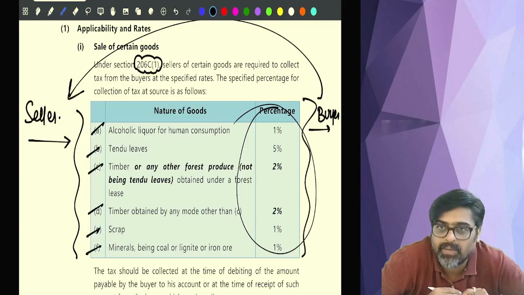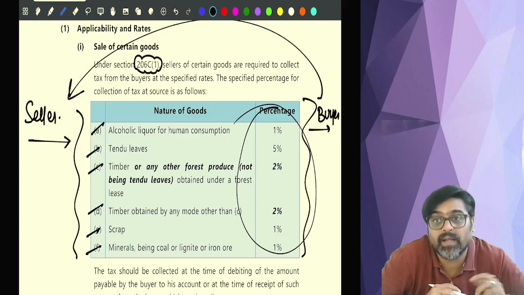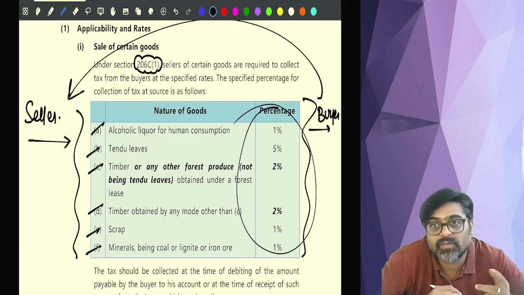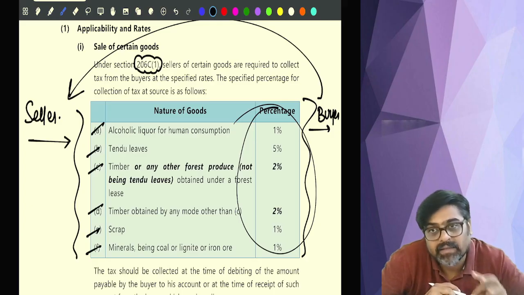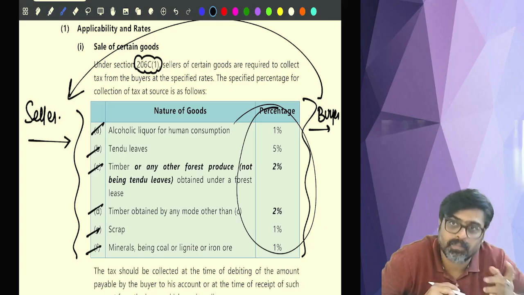This TCS will be applicable only if the buyer is buying for further resale. So are you buying alcohol for consuming? No, you are buying alcohol for further selling. So will you sell? Yes. When you sell, will you earn income? Yes. But on that income, you may not pay tax to the government.